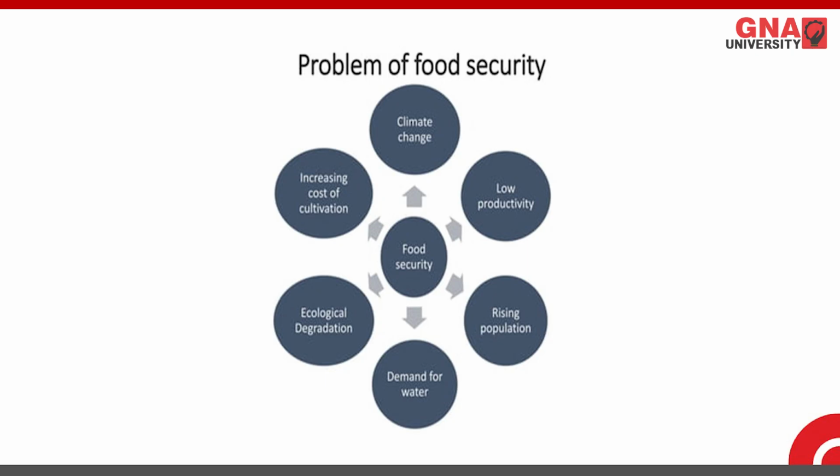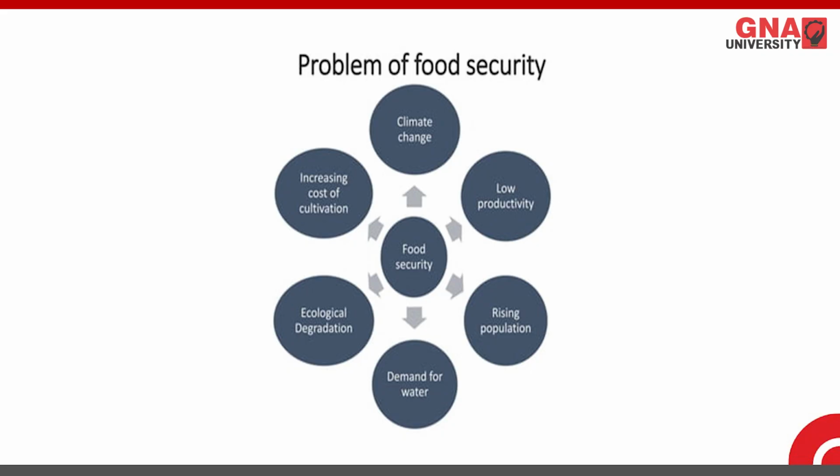So, what are the problems in food security? Some of the problems in food security include climate change, because the production of food is dependent on climatic conditions. If rain or the monsoon season does not happen in the right way, or if it is in too much excess, then definitely food is going to be affected. Increasing cost of cultivation, because nowadays resources are very costly. Machinery is a very costly thing. So the price of cultivation is increasing.